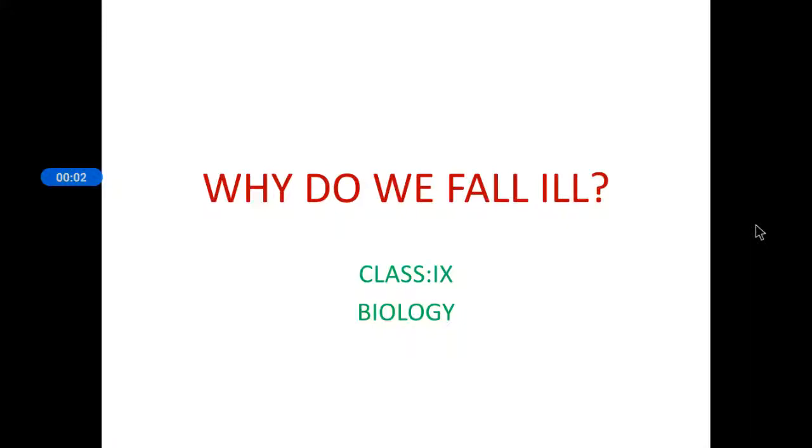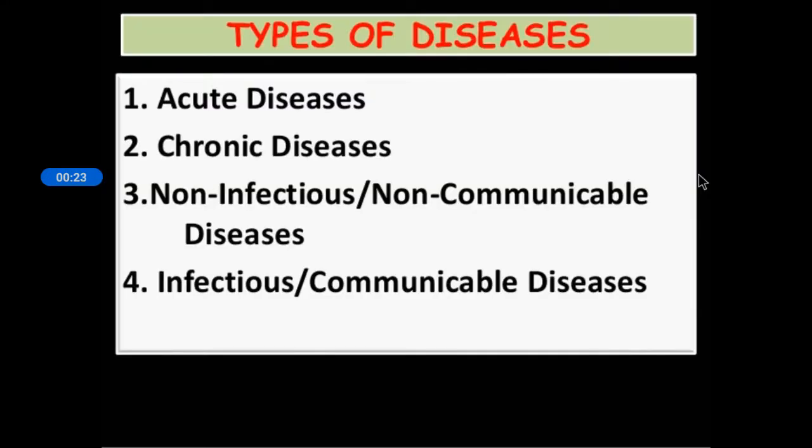Hi dear students, in the last video we discussed the introductory part of the chapter, why do we fall ill, and we discussed what is health, what are the factors affecting health, and what is disease free, and also the types of disease based on duration. Right, and today we are going to discuss the types of disease based on occurrence and spread.